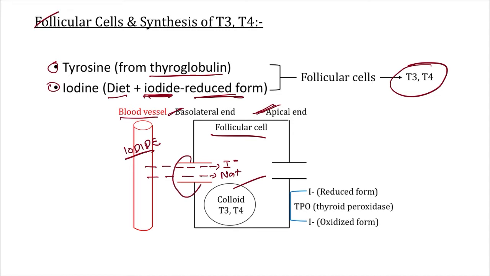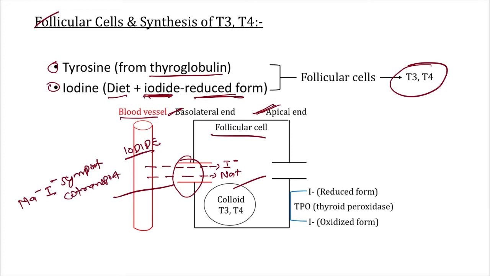What is the name of this transport channel, this transport protein, sir? Since both sodium and iodide are coming in one side, so sodium iodide symport, sir, also known as co-transport.